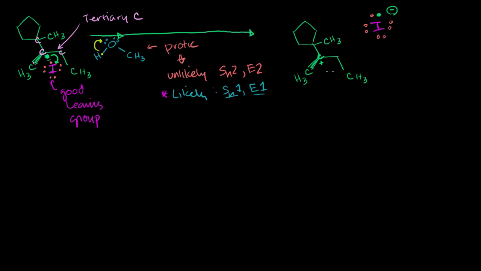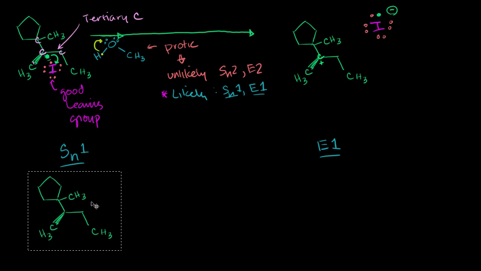Now, after this, they start to diverge. In Sn1, the leaving group essentially gets substituted with a weak nucleophile. And in E1, a weak base strips off one of the beta hydrogens and forms an alkene. So let's do them separately. Over here, I'm going to do the Sn1, and on the right-hand side, I will do the E1 reaction. So let me start over here. The Sn1 is starting at this step.